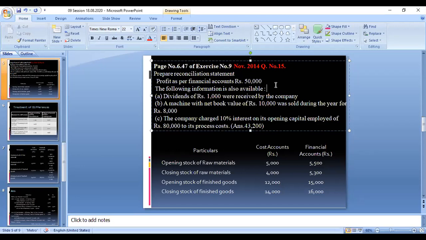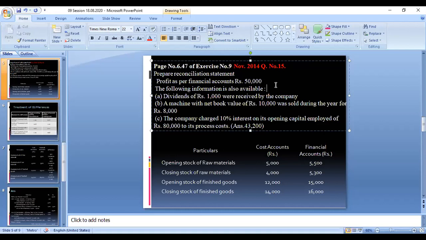So to its process cost means, as I previously told, this is called a notional expenditure, notional interest on capital. So this amount is 10% of 80,000. The book answer I have written here; in your question it will not be given. For understanding purposes, I am writing 43,200 as the answer.